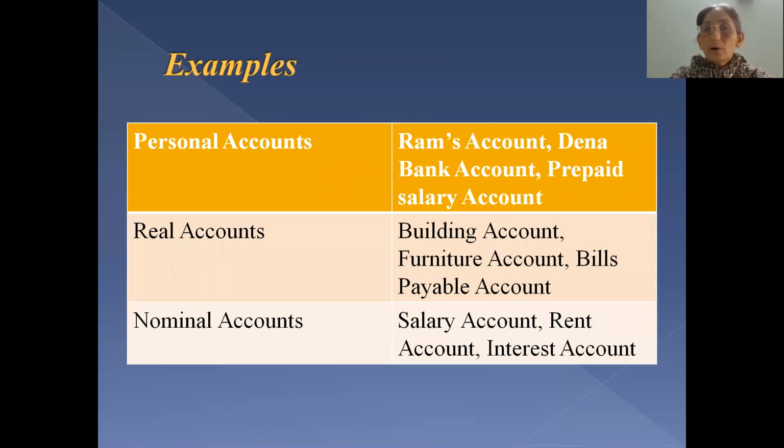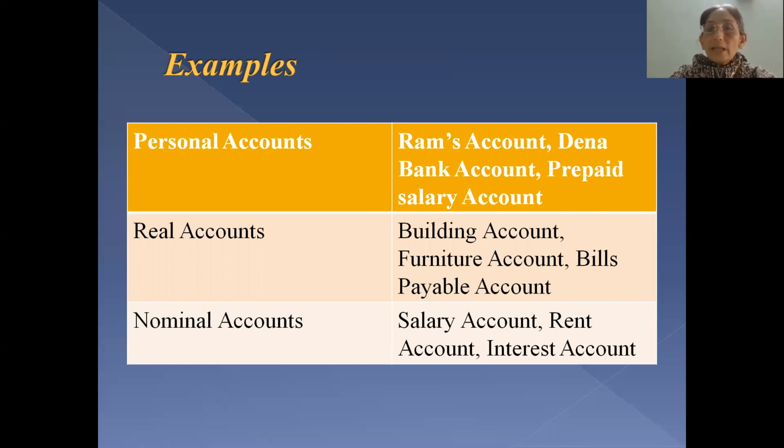So prepaid is the word which is attached to the salary account. Salary is a nominal account. To that we are adding prepaid. So likewise you can say accrued salary account, salary paid in advance account, salary payable account, likewise.